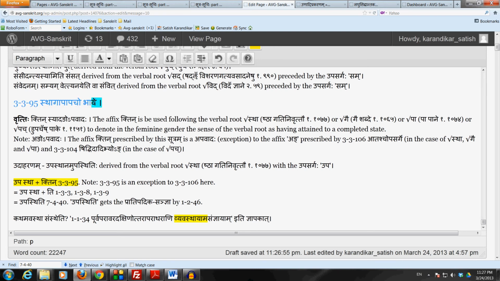It doesn't overrule ang every single place. So this jnapakam is used to justify forms like avastha and samstha, where the affix ktin should have applied by the sutram 3.3.95, but in spite of that, because Panini has used the pratipadikam vyavastha in 1.1.34, that tells us that sometimes the affix ang may still apply even following these four verbal roots.